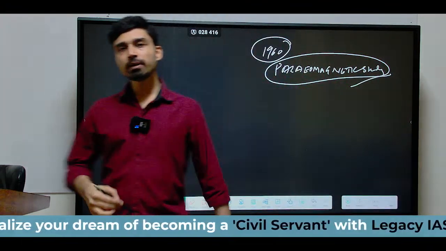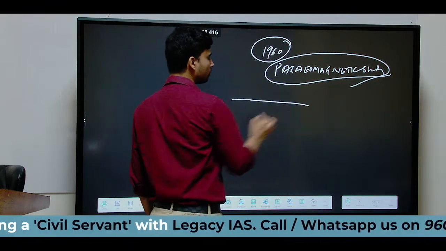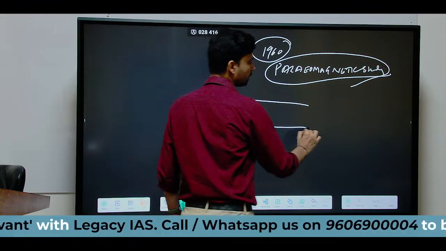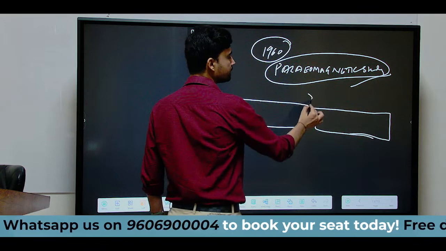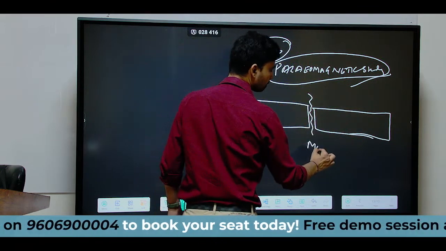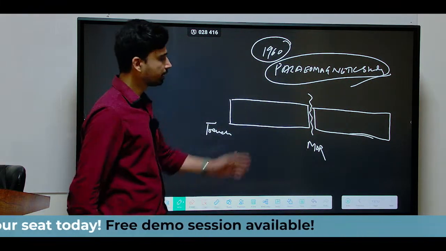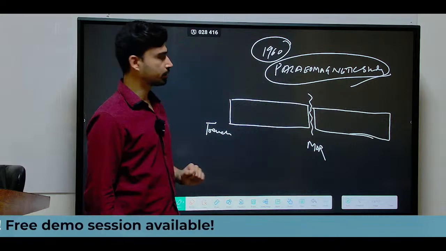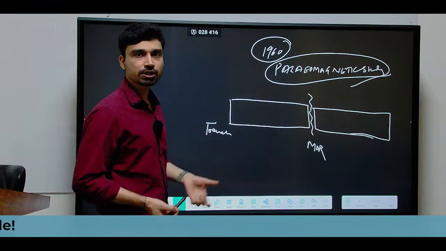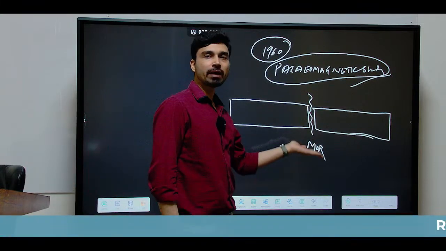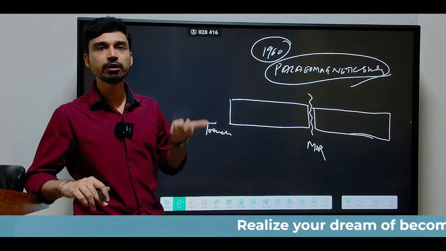In this paleomagnetic study of the ocean bottom, scientists tried to understand how the magnetic polarity of the rocks is changing. For example, if we draw a simple diagram, suppose this is our mid-oceanic ridge here, and on this side, let us say, we have the trench, and on both sides we have the ocean crust. Now, why has this ocean crust formed? How has it formed? Simple, because of the eruption of magma near the ridge, and the cooling and solidification of this magma into solid rock.